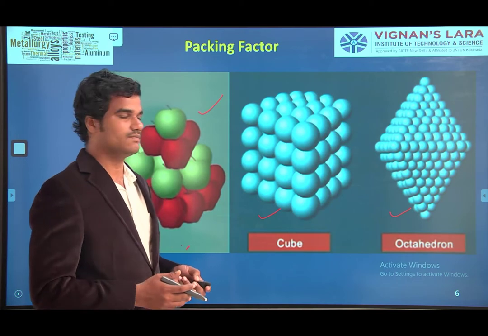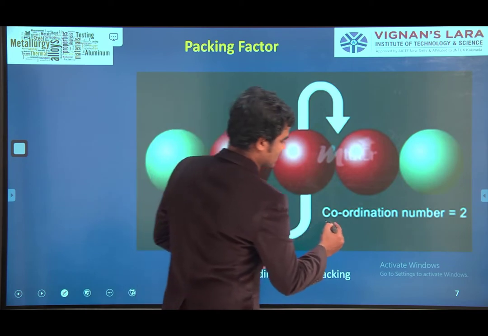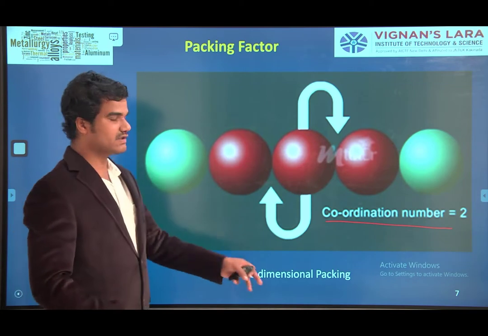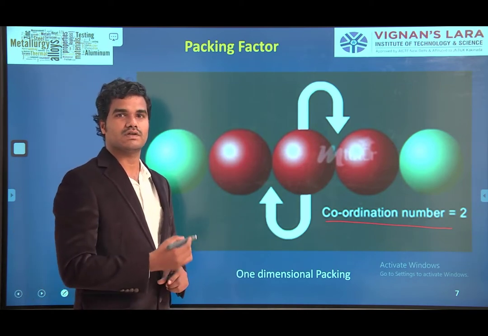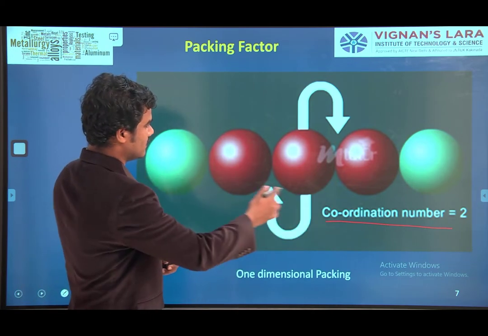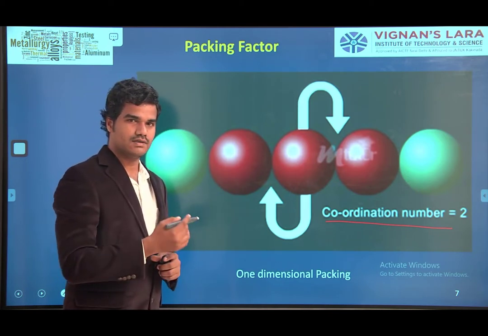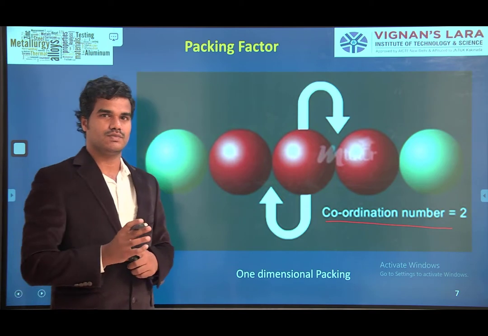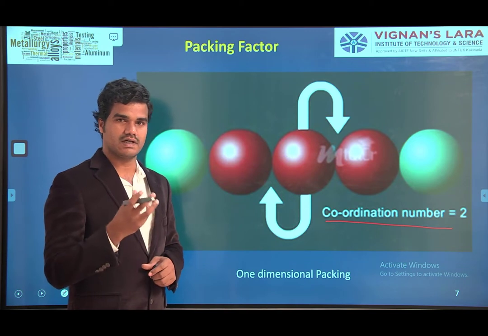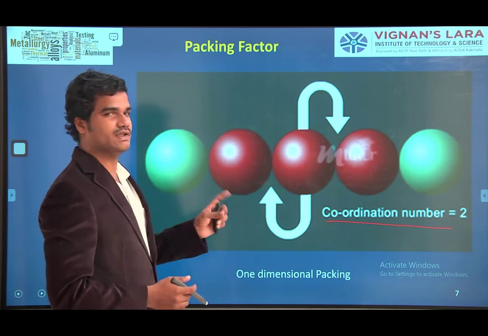Fine. Hope you understand. Packing factor. Coordination number. What is coordination number? Let us see some here. One-dimensional packing. This is one-dimensional packing. One-dimensional packing means here only in a single row all the atoms are packed. Before going into this, we have to assume all the atoms are solid spheres. So we are assuming all solid spheres.